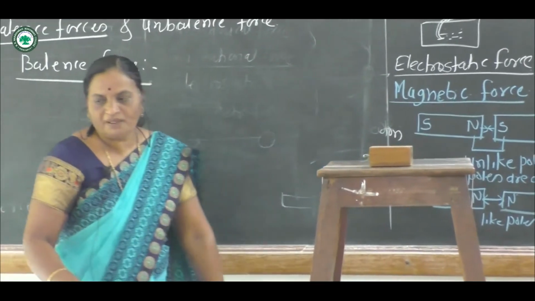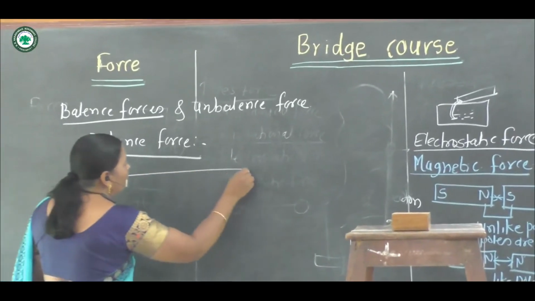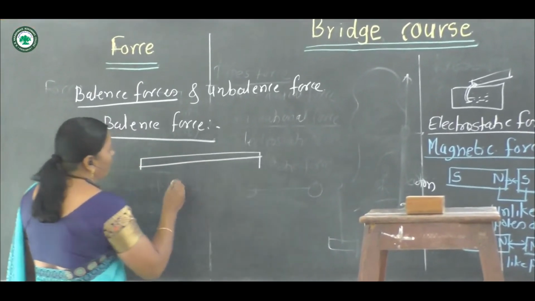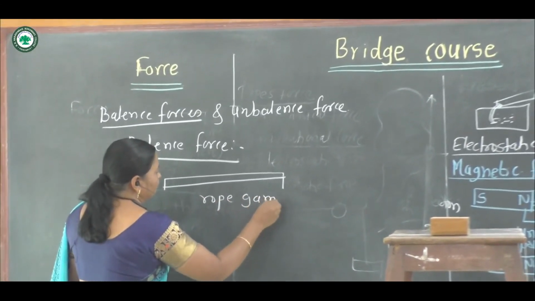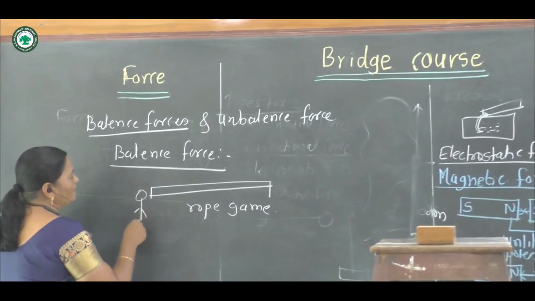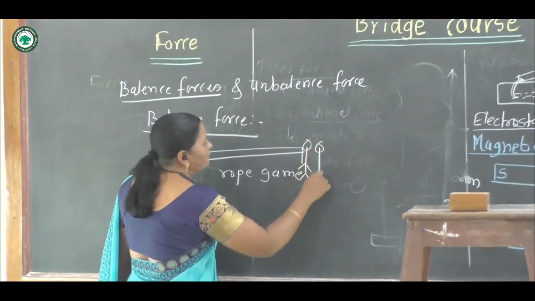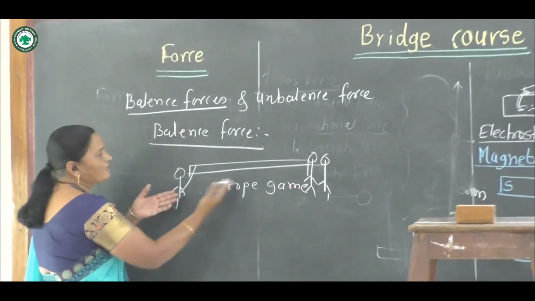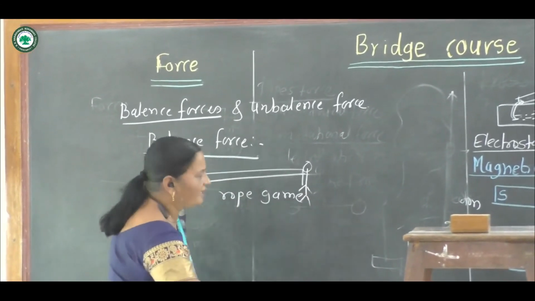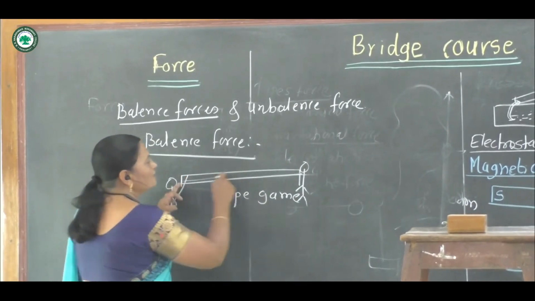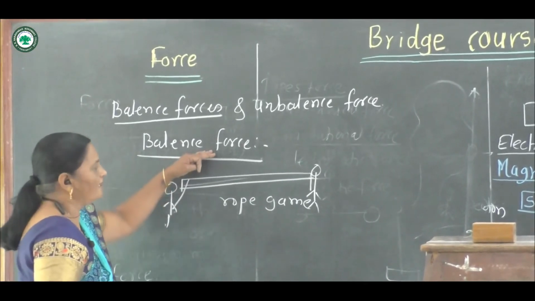We take the example of the rope game, which you are familiar with. Now suppose there is one person pulling the rope and two persons pulling this rope. This is unbalanced. Now suppose there are two persons who pull the rope equally, and the force is balance force.